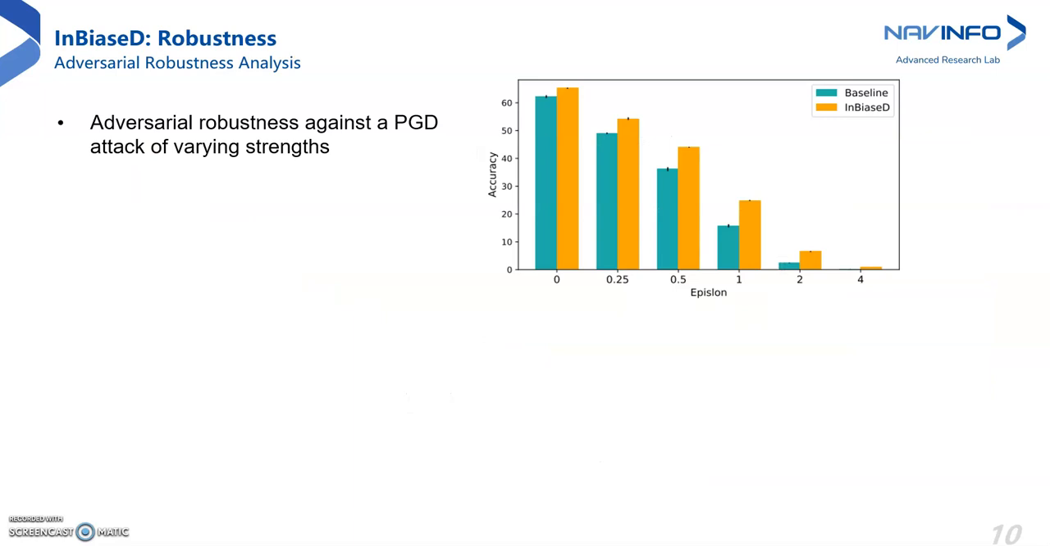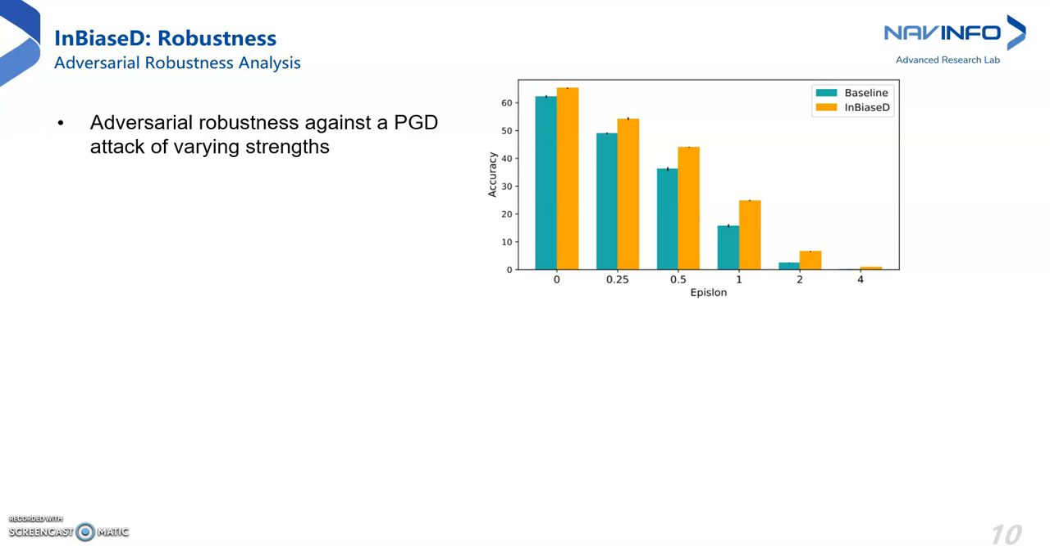DNNs are shown to be extremely sensitive to adversarial perturbations. To analyze the adversarial robustness of the models, we perform a projected gradient descent, or PGD, attack of varying strengths. As shown in the graph, InBiaseD shows more resistance to the attacks and has higher robustness across all the attack strengths.